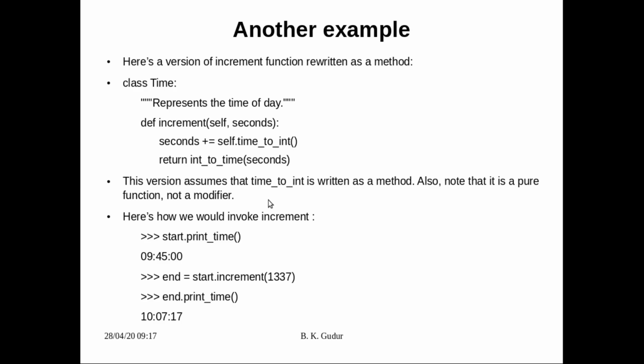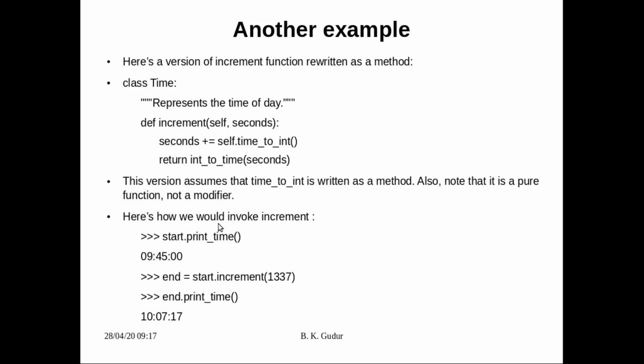This version assumes that time_to_int is written as a method. Also note that it's a pure function, because it is not going to modify anything, it is going to return. That we have seen, it's not a modifier.